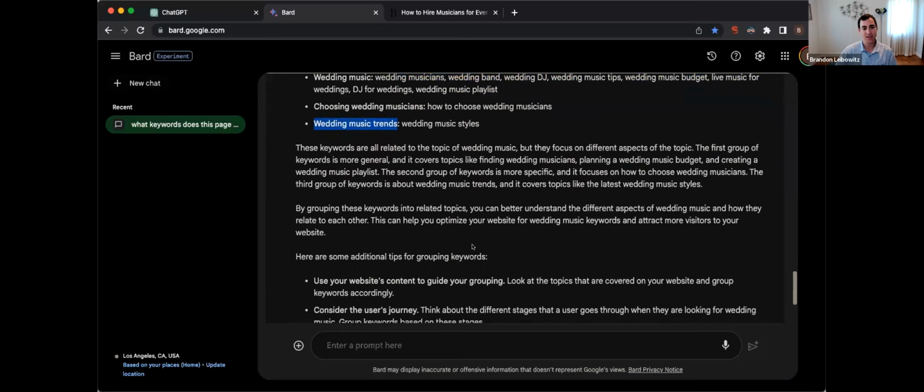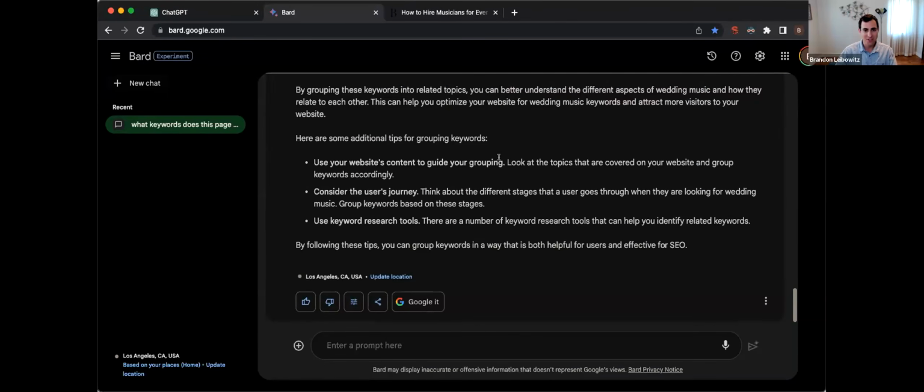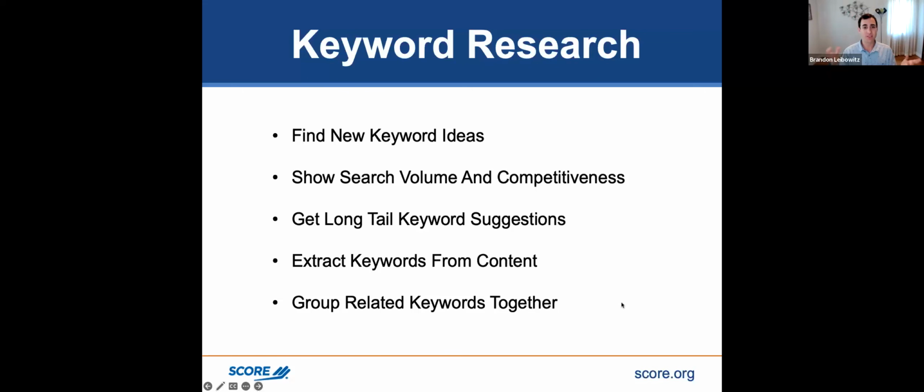Here's another one. And I don't want to spend too much time on keyword research because I could pretty much make this whole topic about keyword research and how to use ChatGPT to do keyword research, because keyword research is one of the most fundamental starting points of SEO. You have to do keyword research to figure out what keywords people actually search for. Then once you find these keywords, you want to add them to your website. I don't really have time to talk about where to add them to your website.